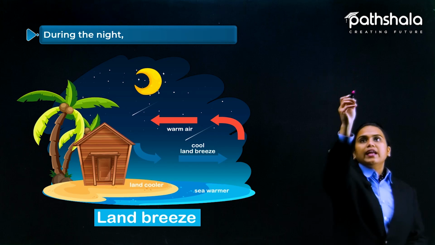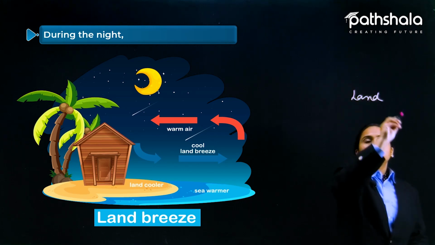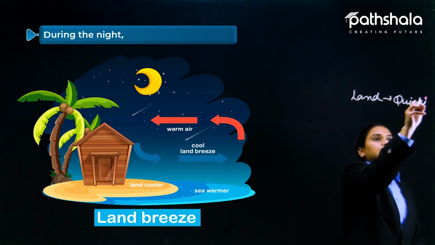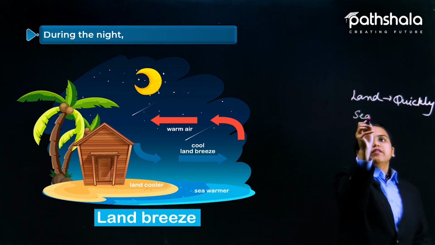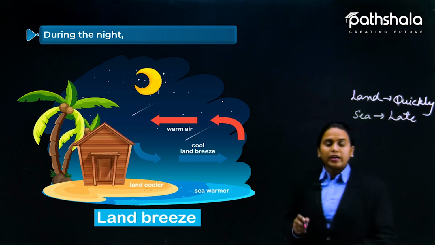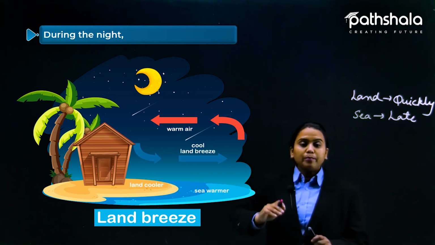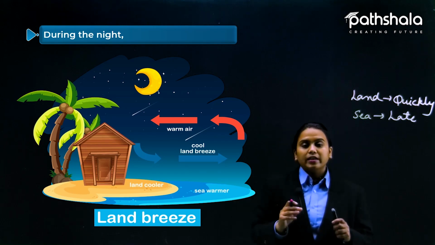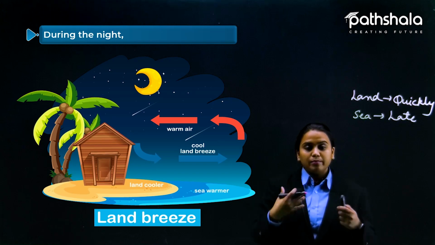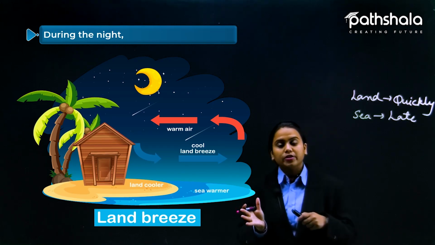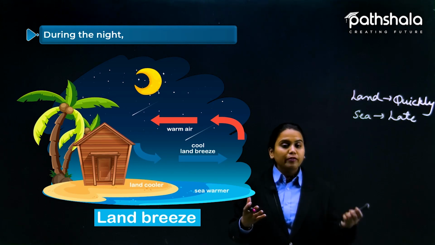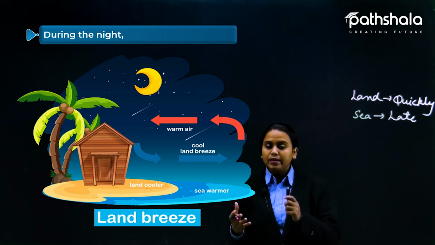You know that land gets warm and cool quickly, and the sea and water bodies take time, so it is late. In the previous case, I told you that the sea is causing the high pressure. So the wind will blow from high pressure to low pressure, and as this wind is coming from the sea, it is a sea breeze.